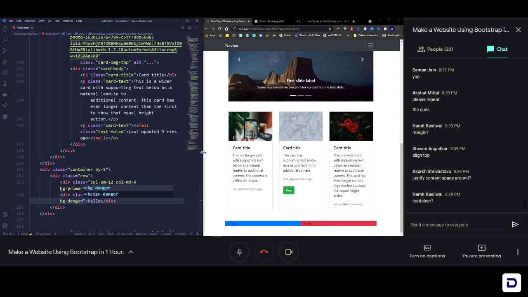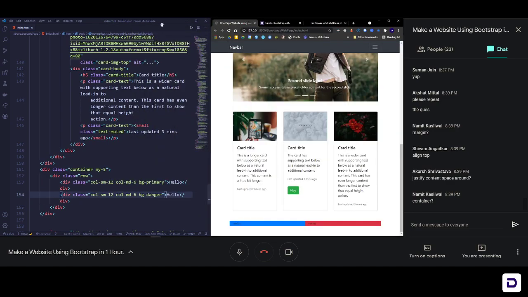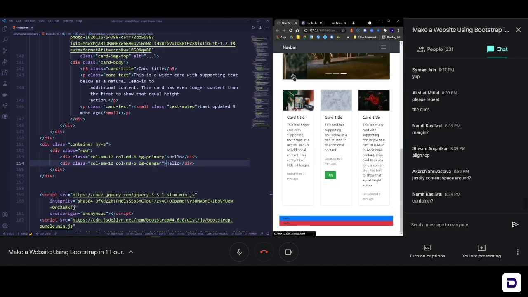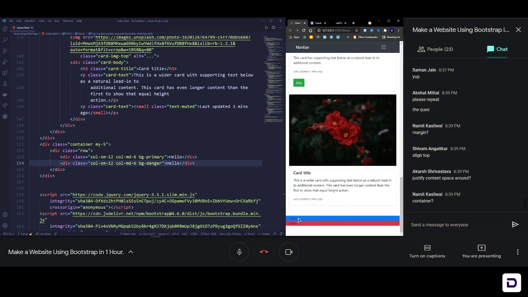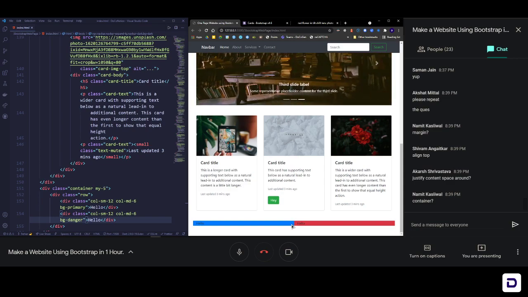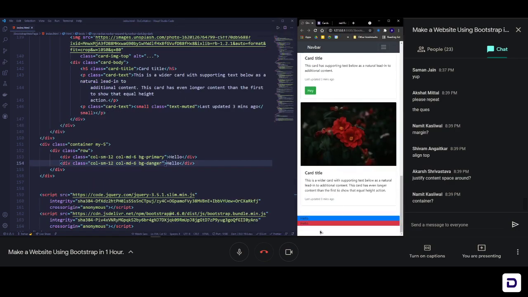And if I reduce the screen size, it's not happening in that way. Why am I not getting it? Okay, Windows works in very mysterious ways. Now you can see that the columns are on top of each other. The blue one is the first one and the red one is the second one. If I again make it larger, you can see that now it's half. That is what we defined, that medium screen and above you should increase the size to just half of the screen, and when it's a small screen then you should have it like this on top of each other.